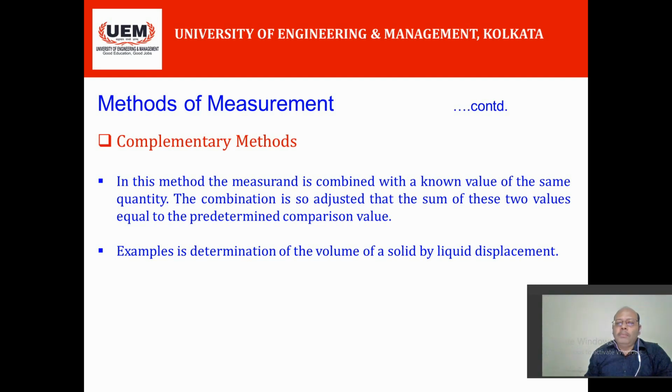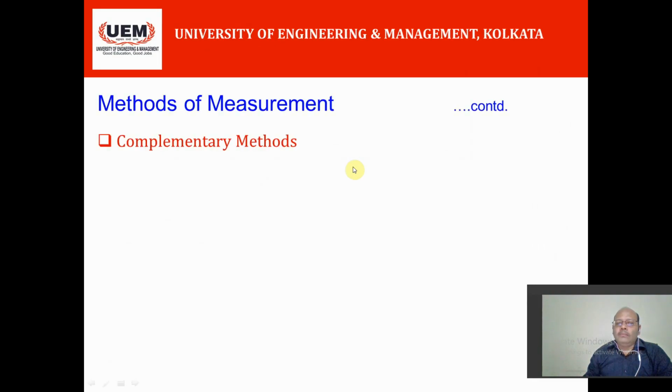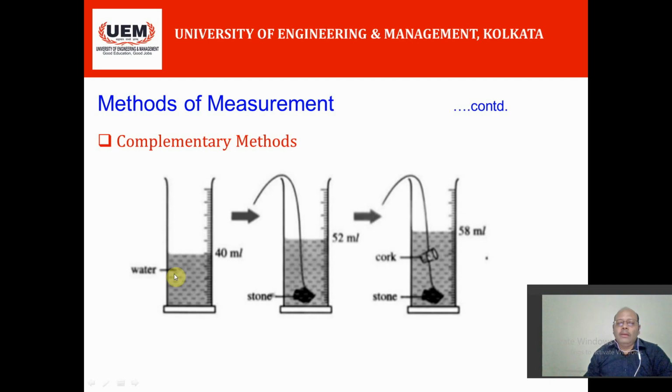This measurement of the volume of a cork with the help of liquid displacement is shown in the next slide, where I take some amount of water in a tube, and suppose it shows 40 milliliter of water. Then you dip a stone inside the water such that the volume increases, and it will be 52 milliliter.